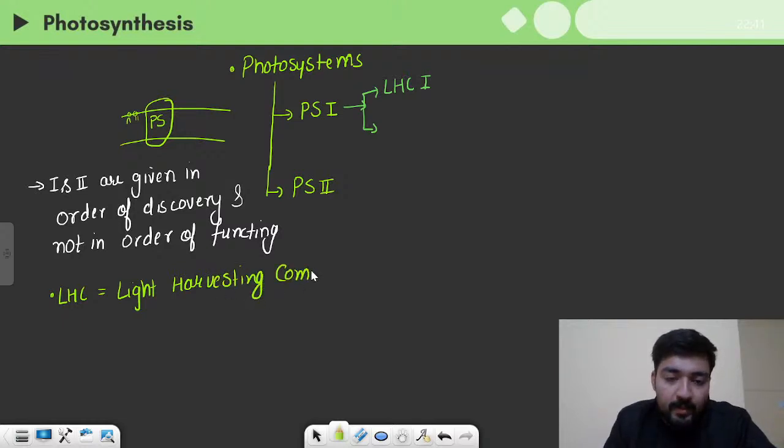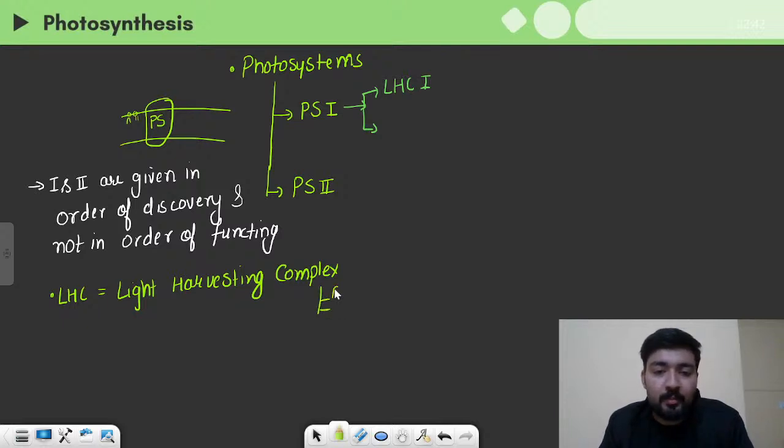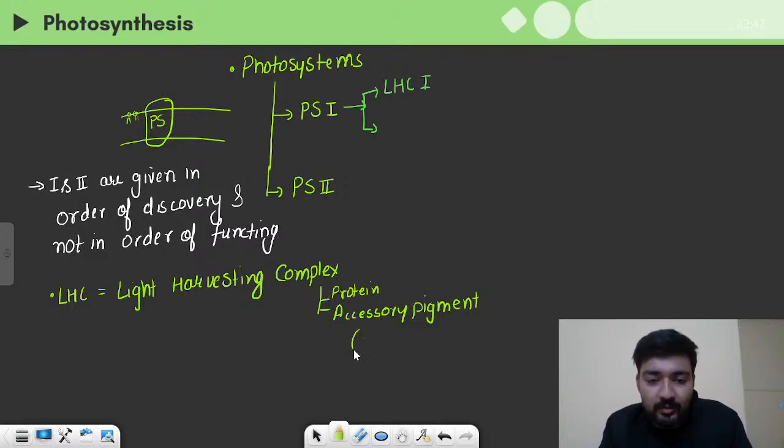complex. Now when you listen to a word called complex, it means it is made up of a lot of different things, right? And this complex is actually made up of proteins and all the accessory pigments, which are also known as antenna molecules.